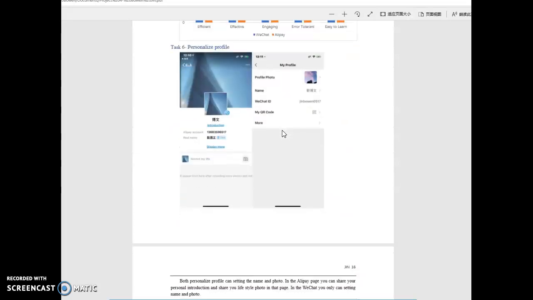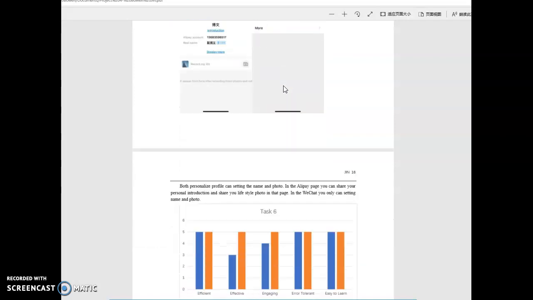The personalized profiles. You can see the Alipay is much nicer than WeChat, because on the Alipay you can text your information and put your photo on your background, but in the WeChat it is just a general one. You can only set your profile photo and name, just that.